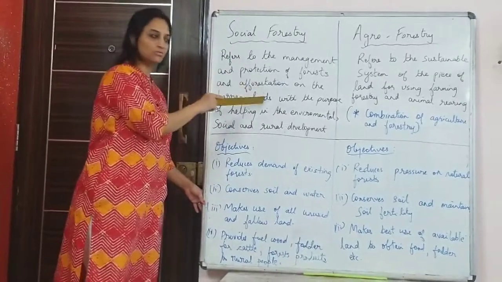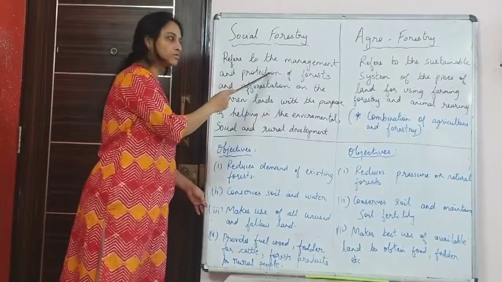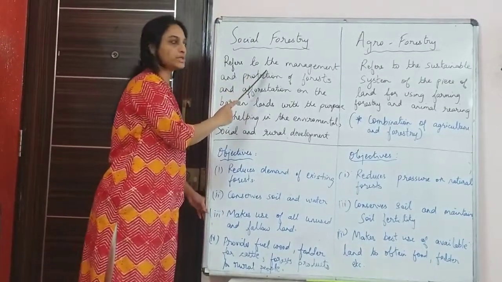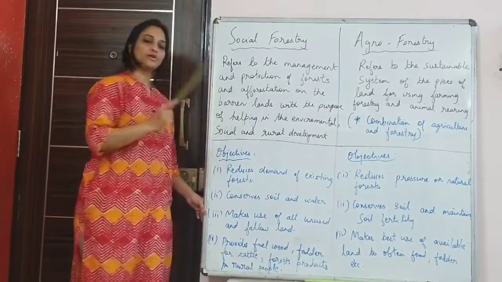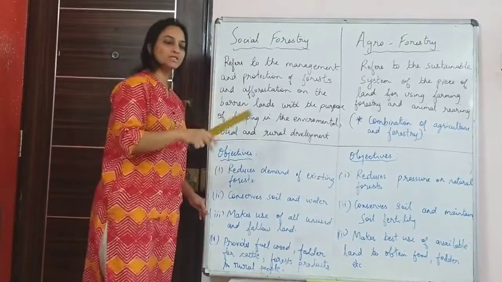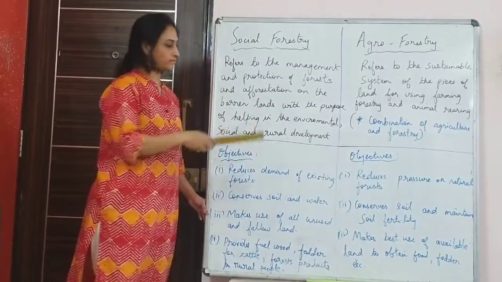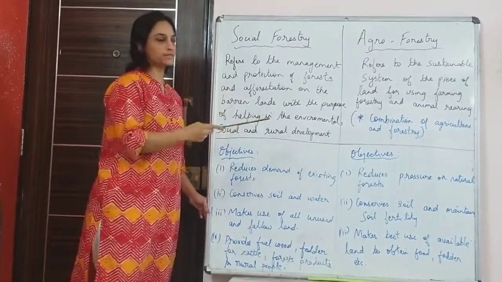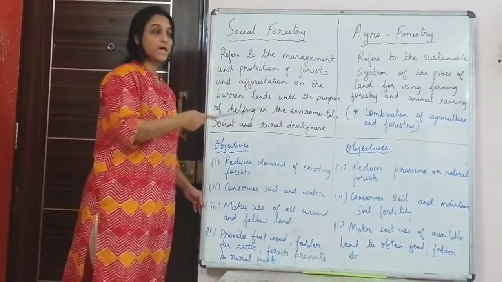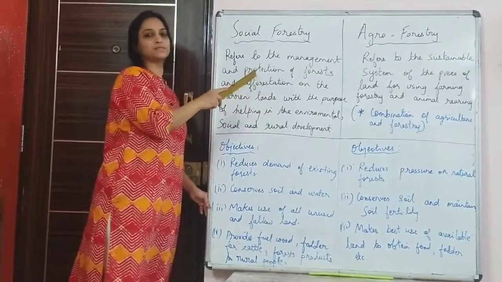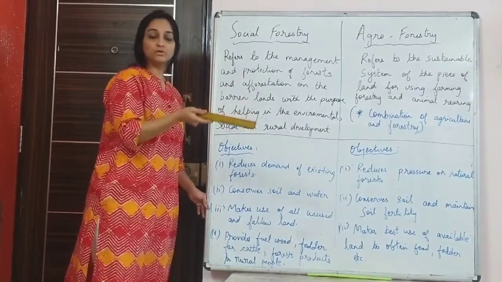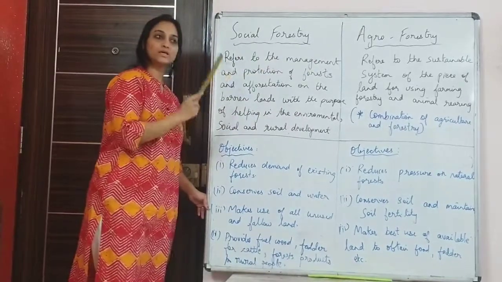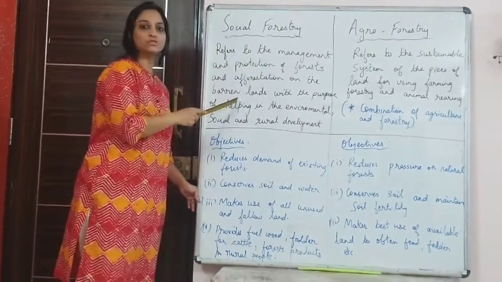Afforestation means you're planting more trees, so you're protecting also, you're managing the trees that are there. So that comes under social forestry. Now social forestry in simple words means you are actually creating new forest, means you are planting, it is afforestation. So you're planting new trees, creating new forest and also protecting the existing forest from deforestation, from cutting. So that you can control or increase the forest cover.